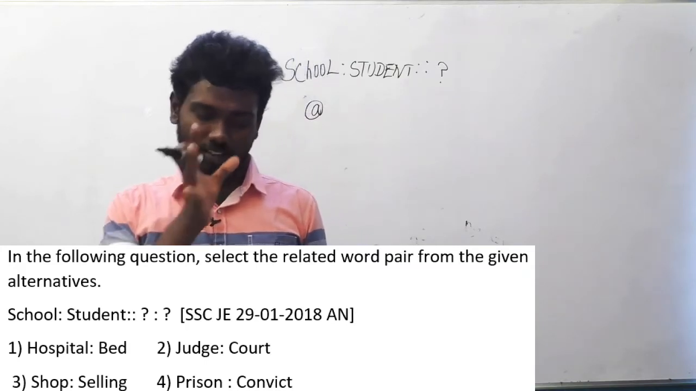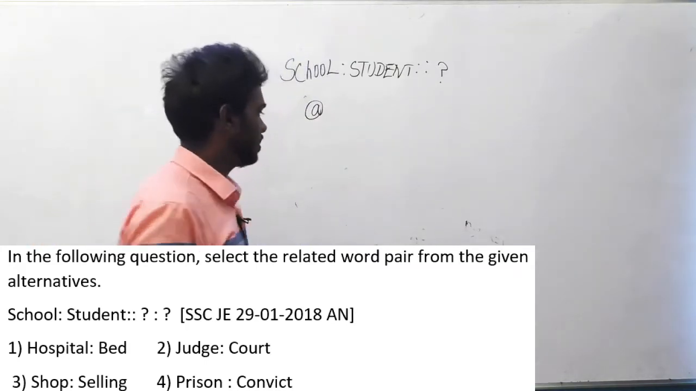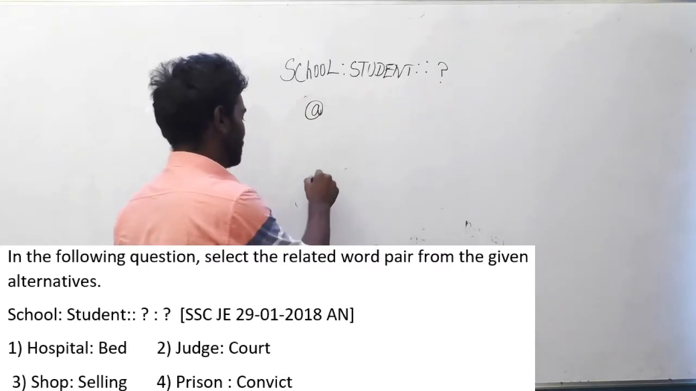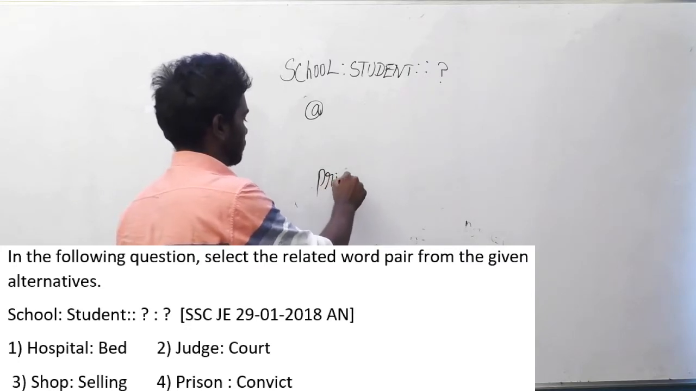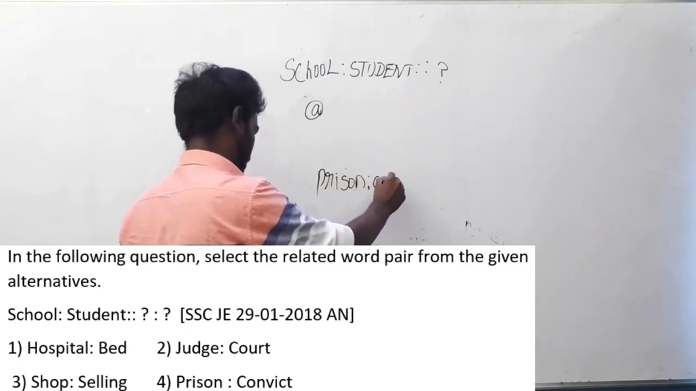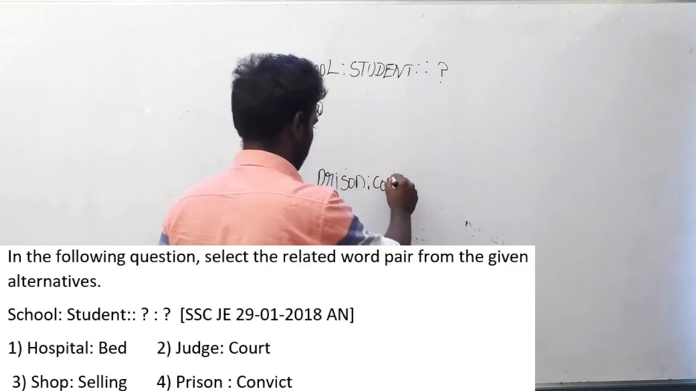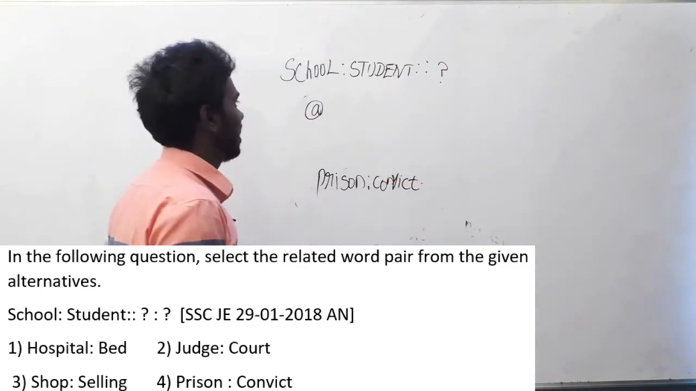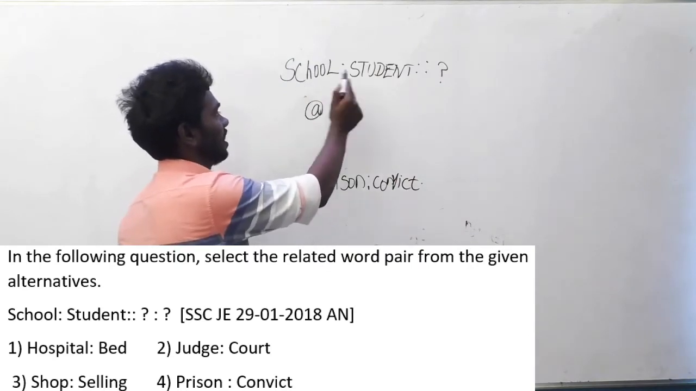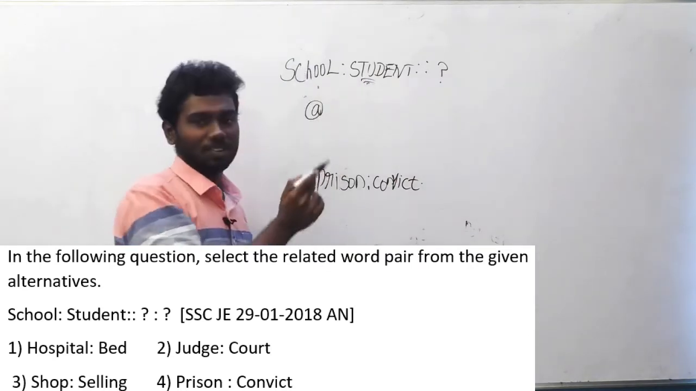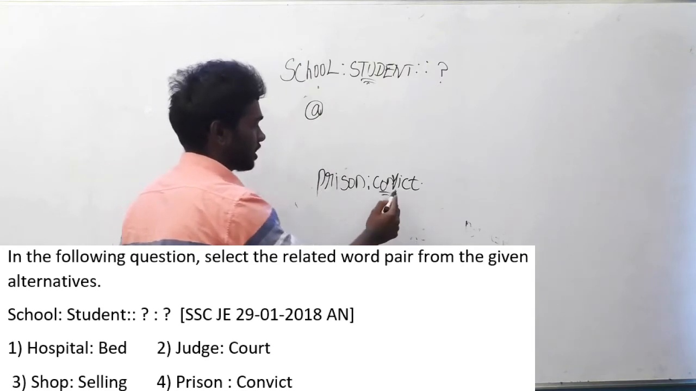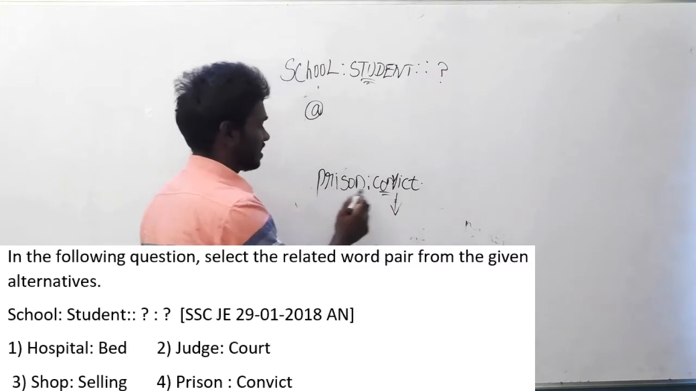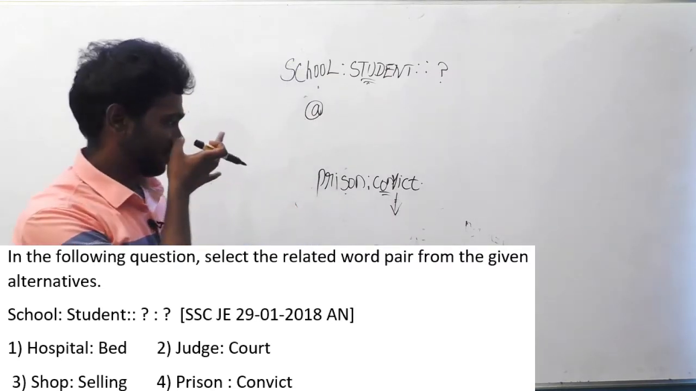Actually, why is this a funny question? School is to student, and I will say the answer before saying the logic. The answer is prison is to convict. I will say the logic here. How a student suffers in a school, in the same way a convict. Who is a convict? A person who has committed a mistake is called a convict. A convict suffers in the prison. That is the logic here.